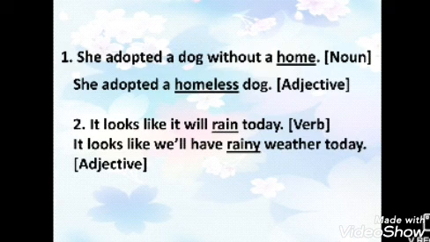Now let's look at sentences which use an adjective formed from a noun and a verb. The first sentence: she adopted a dog without a home. Here home is a noun. Now: she adopted a homeless dog. Here you can see that the suffix less is added at the end of the word home, so it is converted into an adjective. Here homeless is functioning as an adjective, qualifying the noun dog.